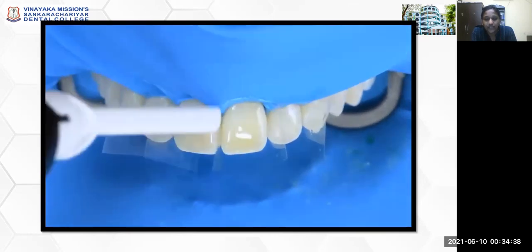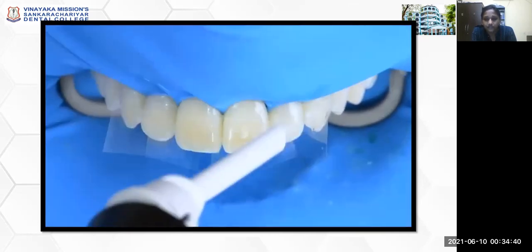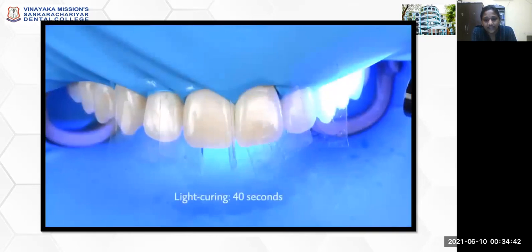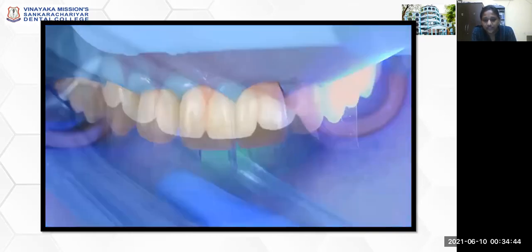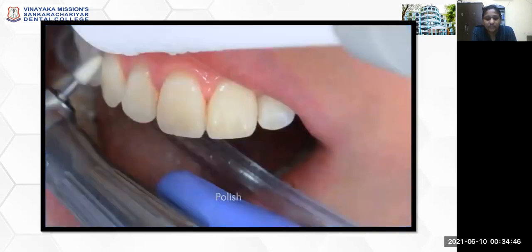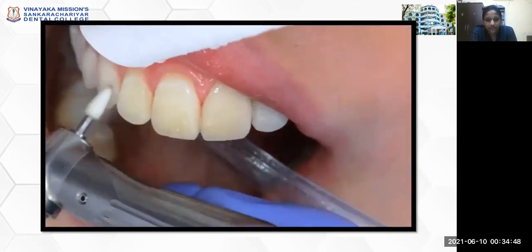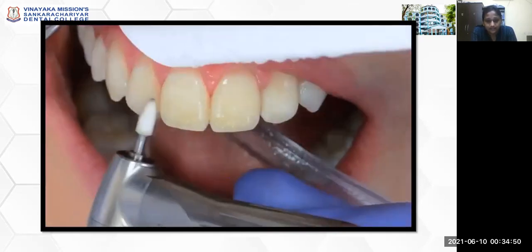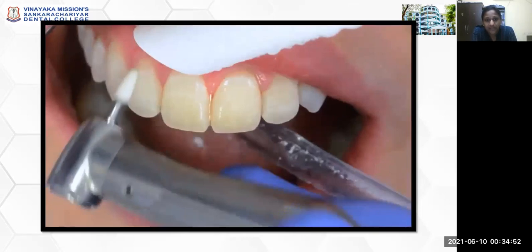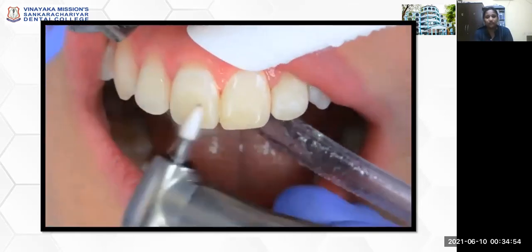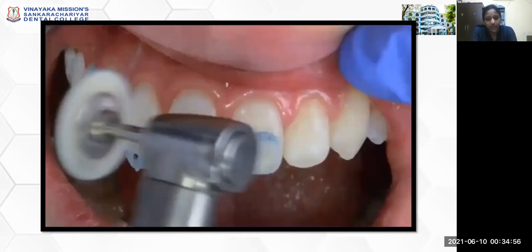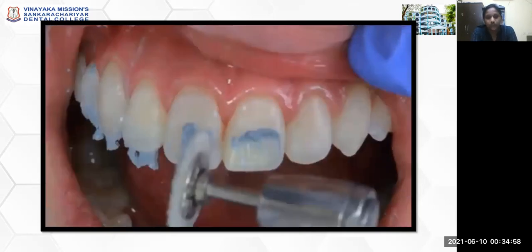So it is left for 1 minute and the excess is being removed, and then light cured for 40 seconds. And then final polishing is done. So you can very well notice the masking of the white spot lesion in a dental fluorosis. The same is going to be applied for your white spot lesion also.